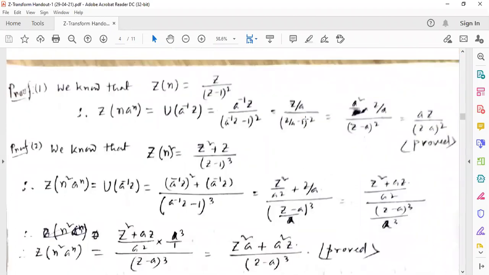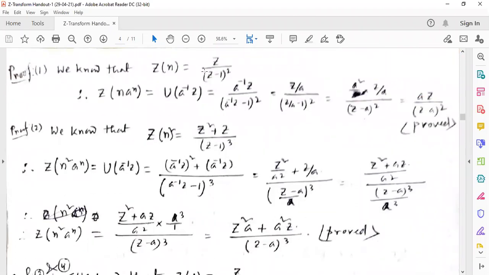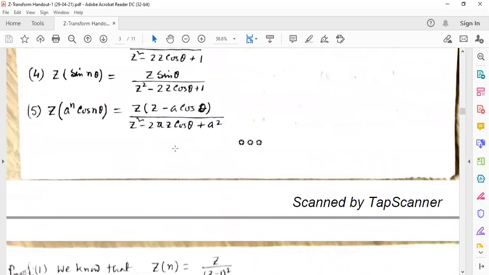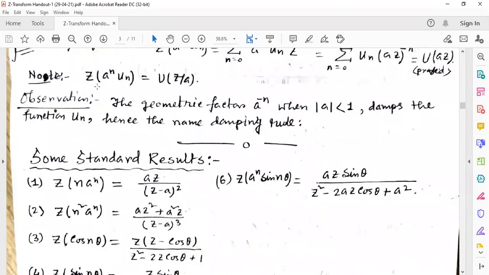Proof of the first one: Z transformation of n is equal to z by (z minus 1) whole square. We know that Z[n] equals z by (z minus 1) whole square. So Z transformation of n into a to the power n is equal to u of a inverse z, actually u of z by a. Look at here, it was given here: Z transformation of a to the power n u[n] is equal to u of z by a.